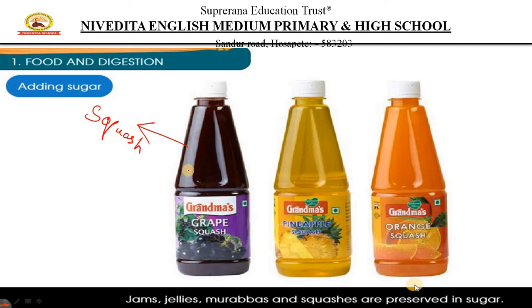We get different types of flavors. We put a very small quantity of this into a glass, then we add water to that, right? And why doesn't this get spoiled? Because this liquid has such a high quantity of sugar that it doesn't get spoiled. So like this, salt can act as a preservative, and in the same way sugar for some things can also act as a preservative.